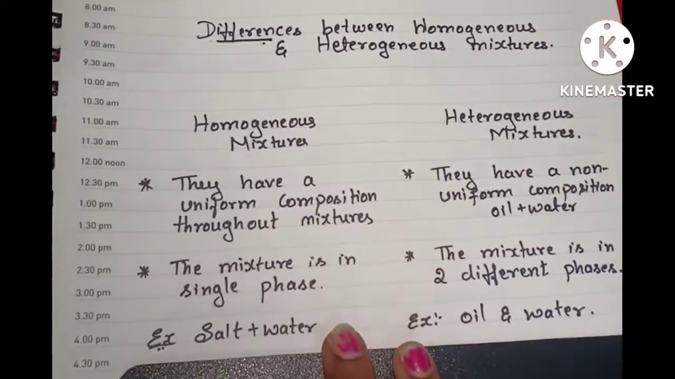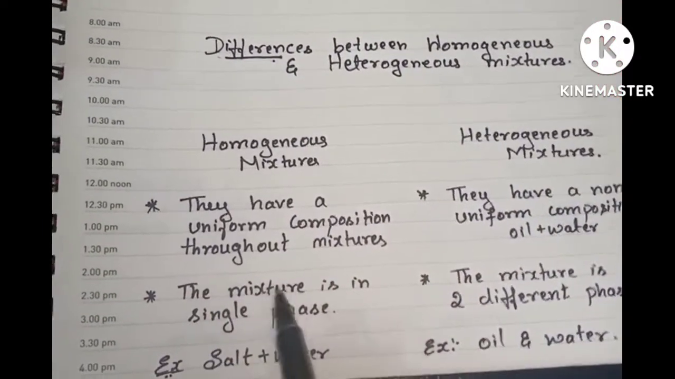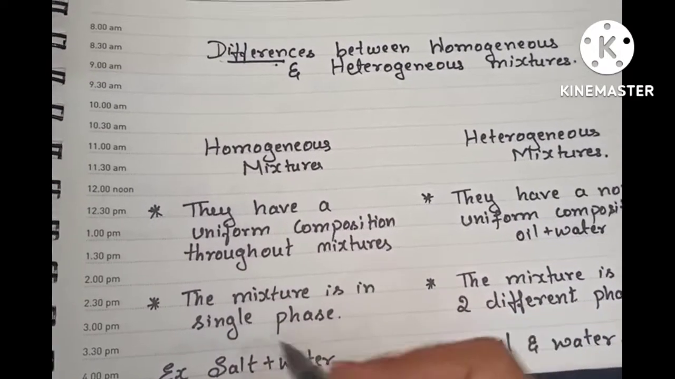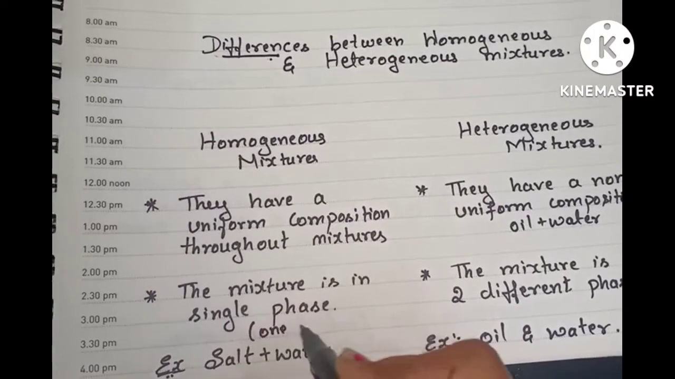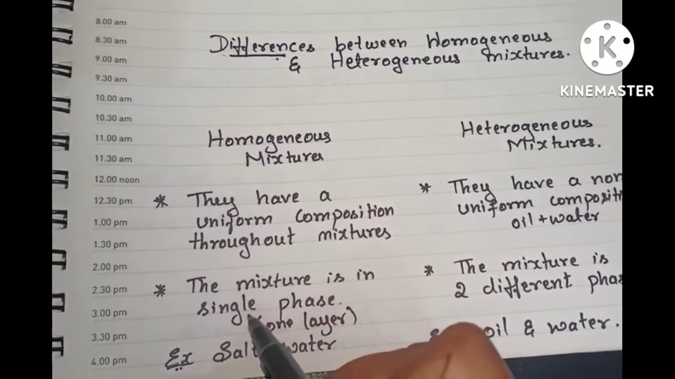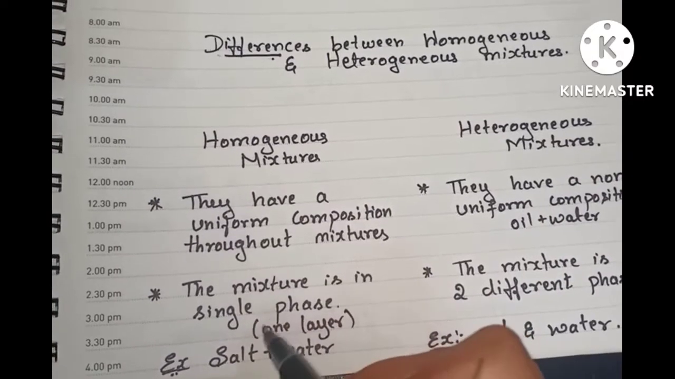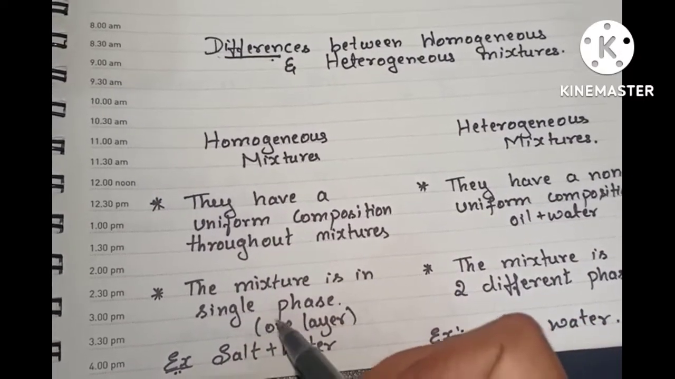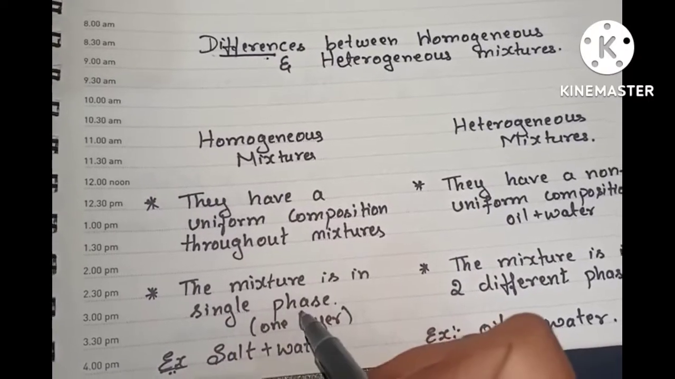Next point, see, these homogeneous mixtures have single phase. That means one layer. Okay, see, for example, salt and water. If you mix salt into the water, we can see single layer, isn't it? We don't see two layers. That is known as single phase.